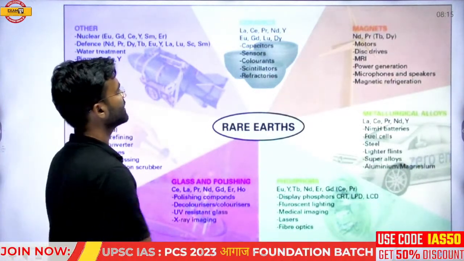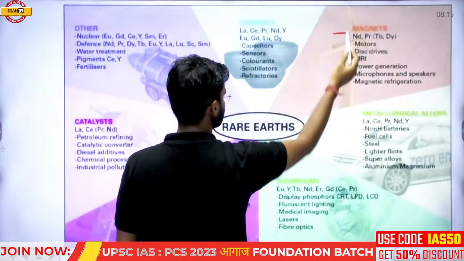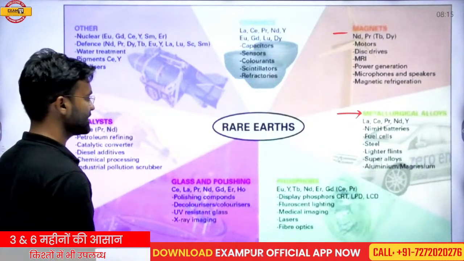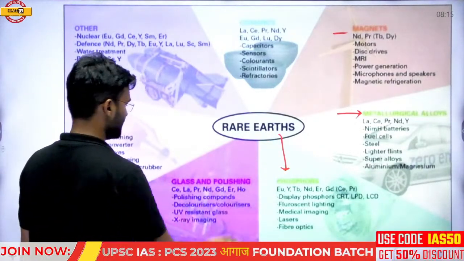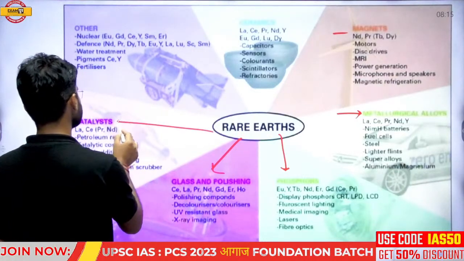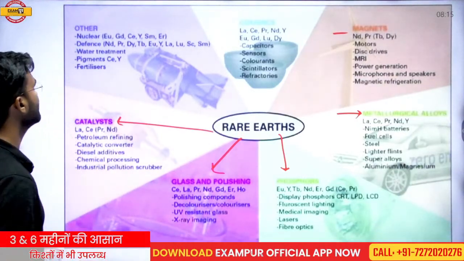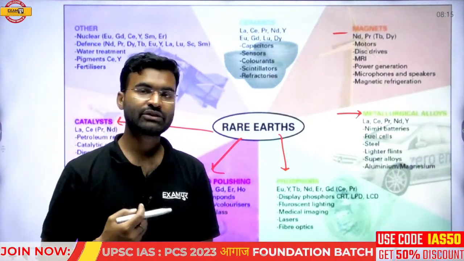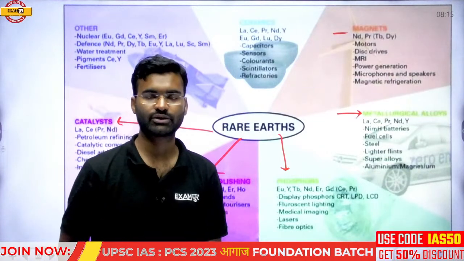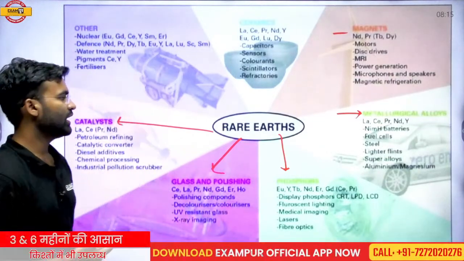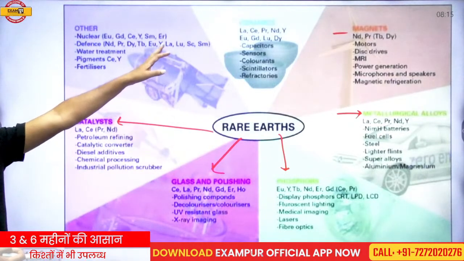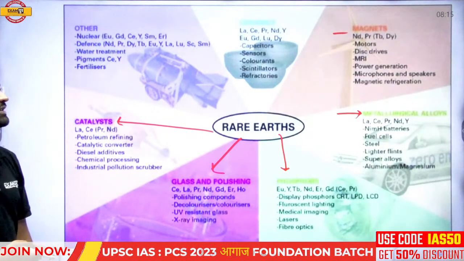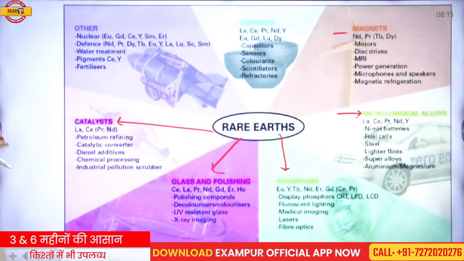Rare earth materials are used in magnets. They are also used in metallurgical alloys, in phosphors, glass and polishing, and as a catalyst. So what is a catalyst? Catalysts are elements which can change the rate of a chemical reaction. They are also used in ceramics, in capacitors, sensors, colorants and refractories.